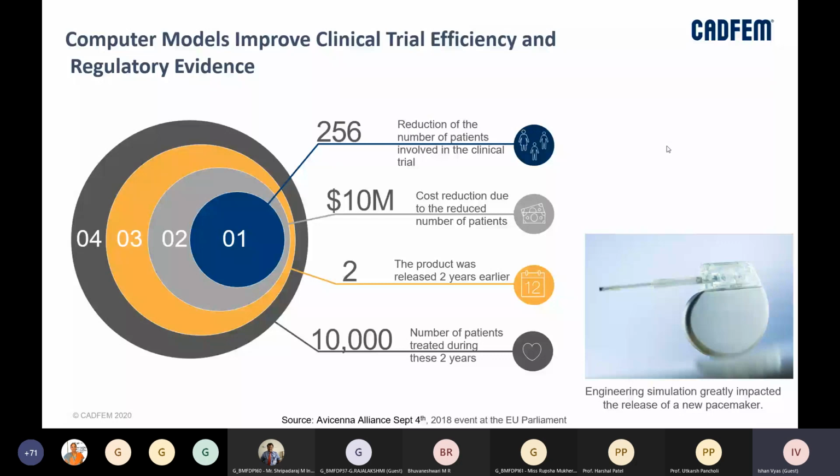Then cost reduction due to the reduced number of patients involved in the clinical trials, because these clinical trials are very expensive to conduct. And as I told you, the product life cycle has been reduced, and the number of patients treated during these 2 years was around 10,000. This is also published by the Avicenna Alliance, and that paper can be found as well, right?